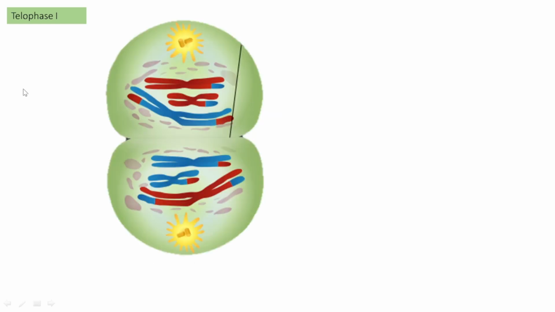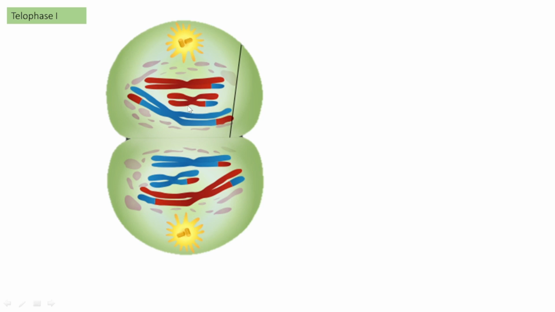Okay. Telophase 1. Telophase 1 is a very brief period. It is the final stage of the first meiotic division. In mitosis, after the end of telophase, the chromosomes undergo decondensation.